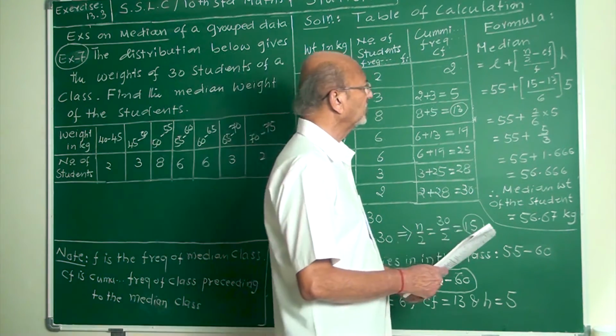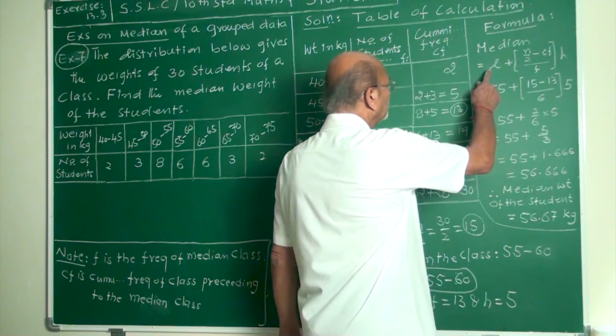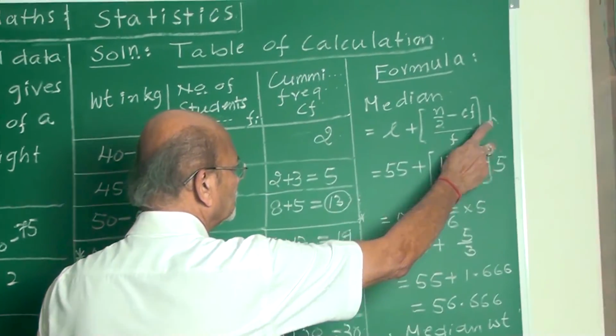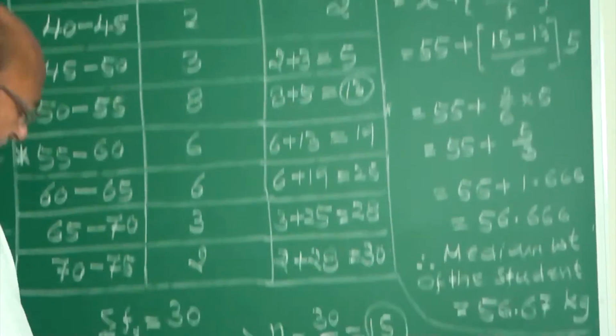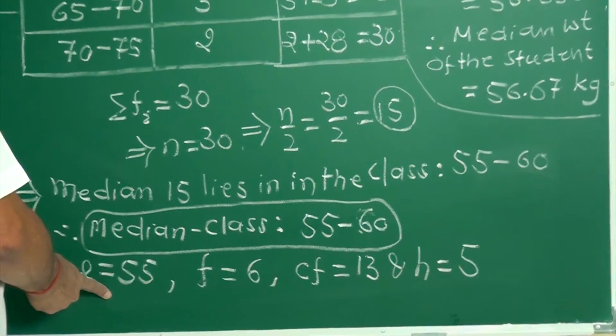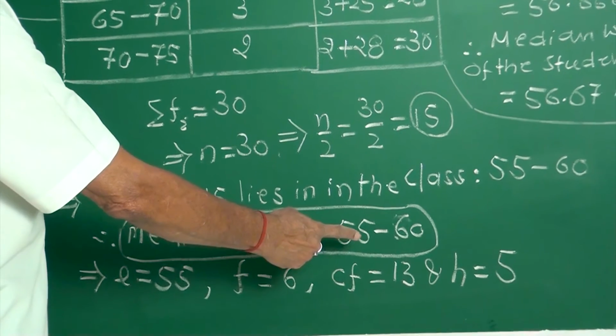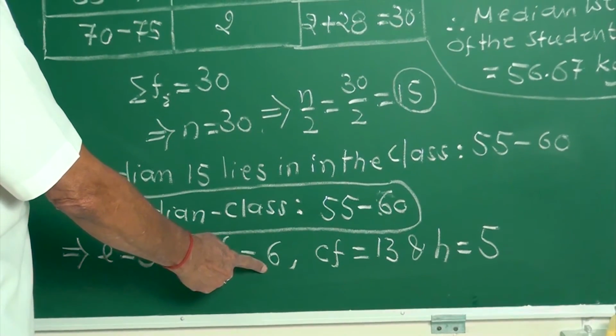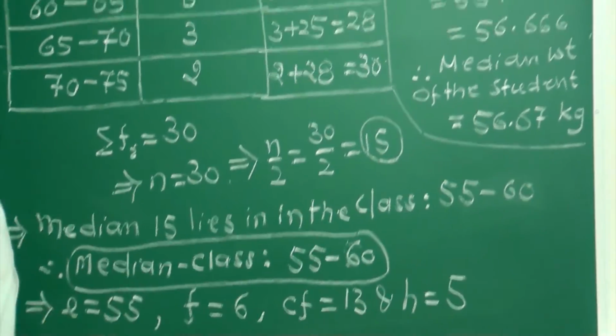Now you know the formula to find median. L plus n by 2 minus CF upon F into H. What is L? 55. N by 2 is 15. CF is 13. 15 minus 13 upon F, 6 into H, 5.